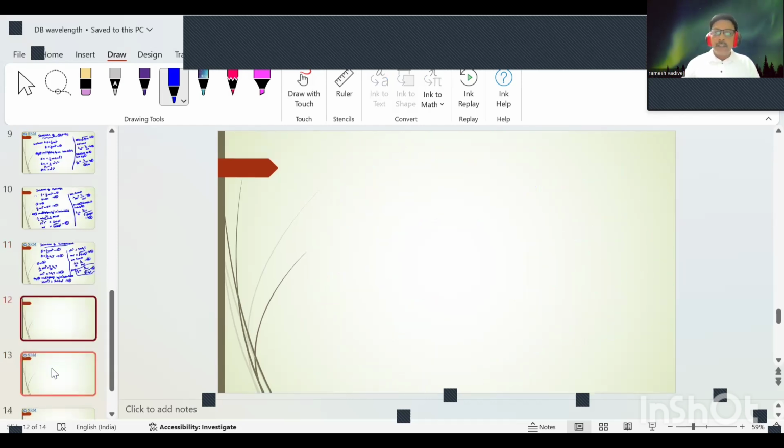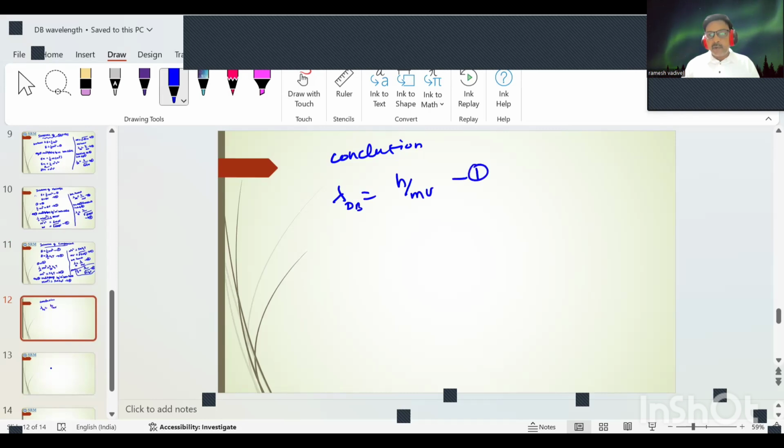Now the conclusion. What is the de Broglie wavelength? Lambda de Broglie wavelength is equal to h by mv. It's equation number 1.